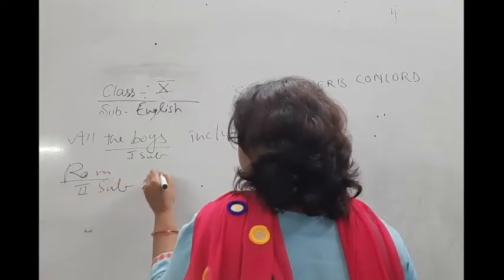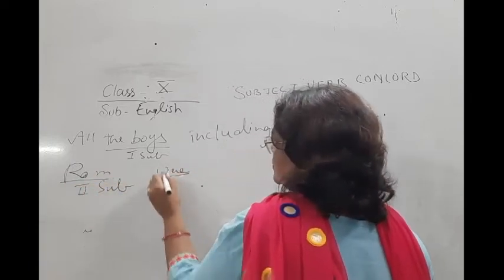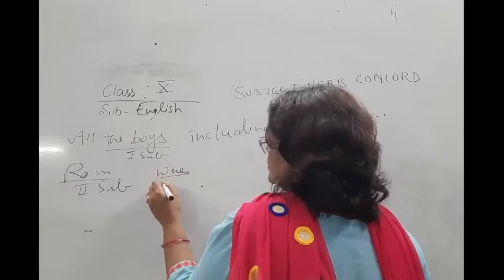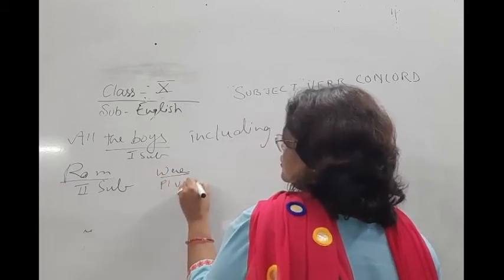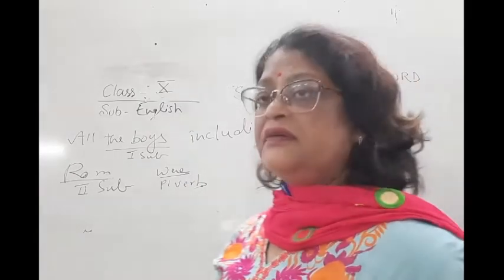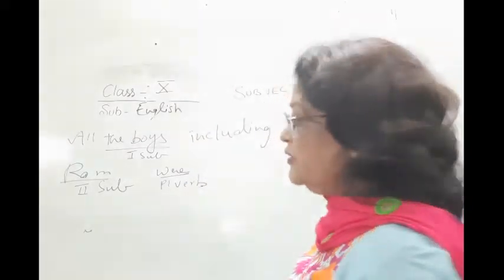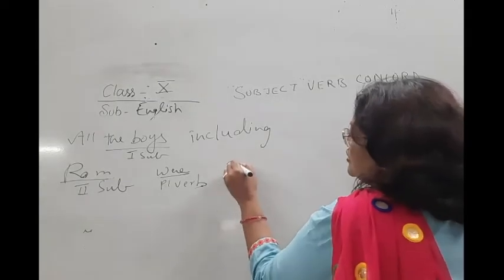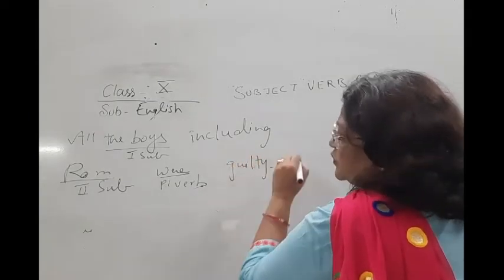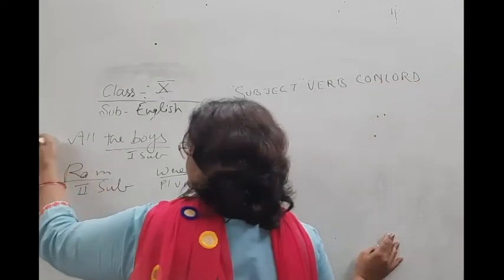So the verb will be according to the first subject. The first subject is plural, boys. All the boys including Ram were guilty. So this is the example.